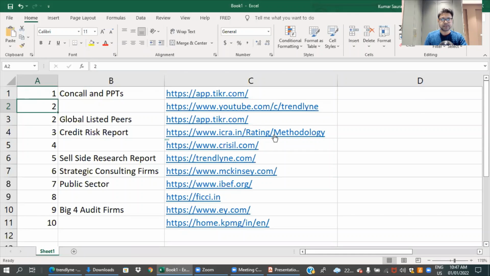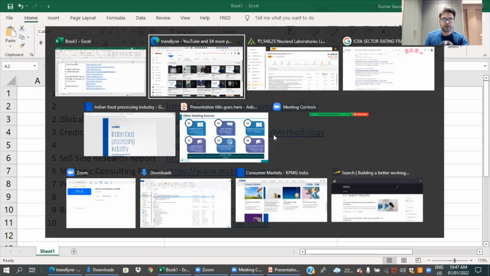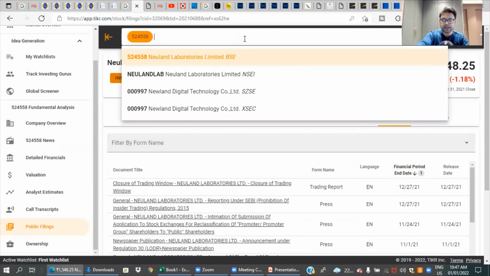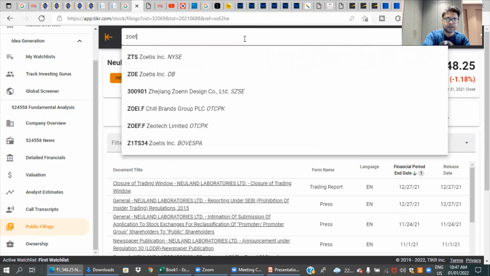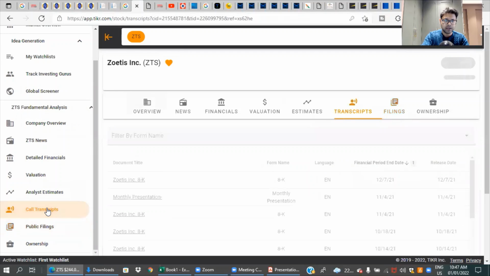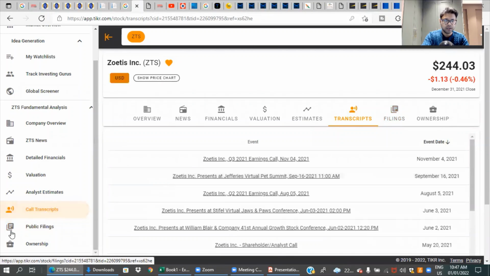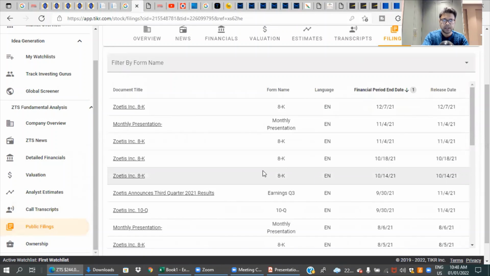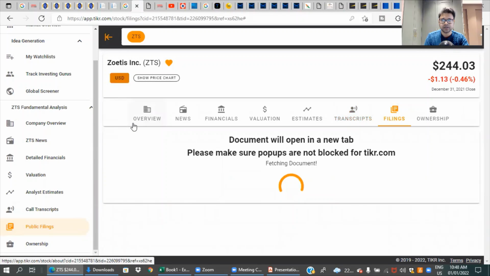For global listed peers, I rely heavily on ticker. Let's say we want to analyze the animal healthcare sector, and we know Zoetis is the market leader there. On none of the Indian websites will you find information about Zoetis. So I go here to ticker and search for Zoetis, and here I have all the con call transcripts of Zoetis available. If I want to know all the public filings which Zoetis has made, I can see them here. I get a monthly presentation of Zoetis and all the US SEC-based filings Zoetis has made. And if I click on this monthly presentation,